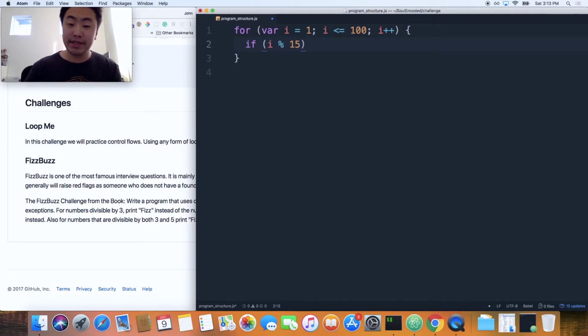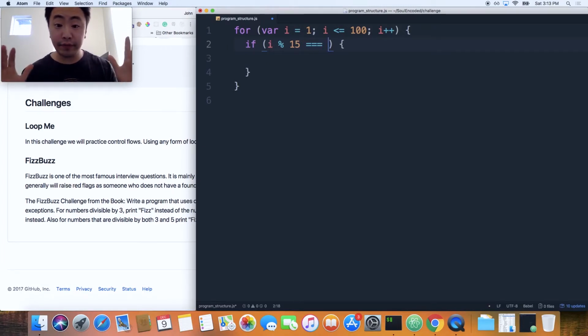That's the only time you should print Fizz Buzz, so you should check this at the very top. So if i modulus 15 equals 0, this is the case when both 3 and 5 divide i perfectly. For example, 15 modulus 15 will give you 0, and that's when you should print Fizz Buzz.